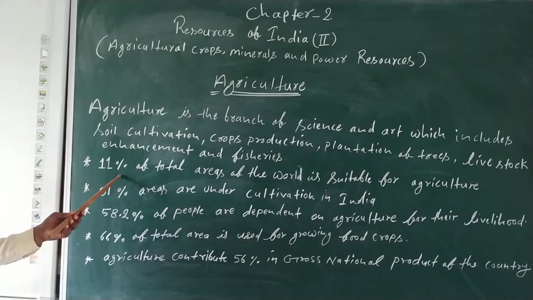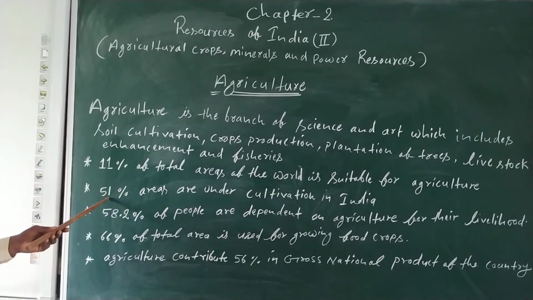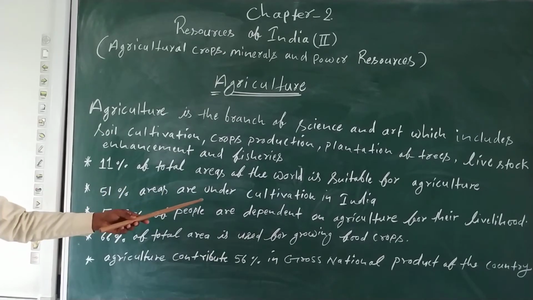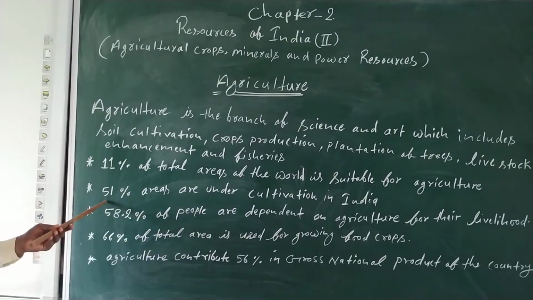The remaining area is not suitable, means desert, hilly areas, in between. Then 51% area is under cultivation in India. Here also, of the 100% area of India, some is not suitable for agriculture, and only 51% is under cultivation in India.